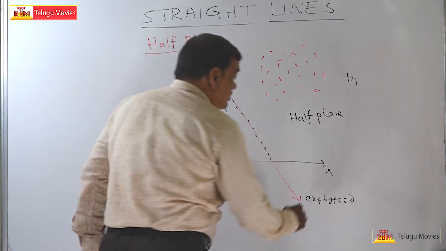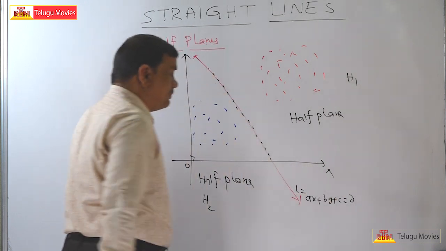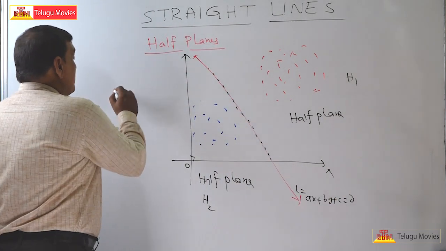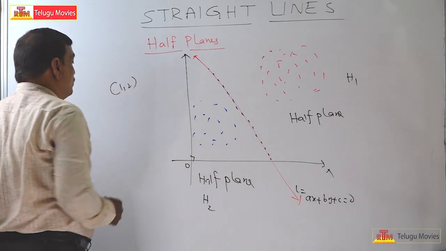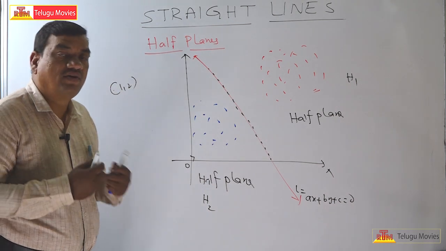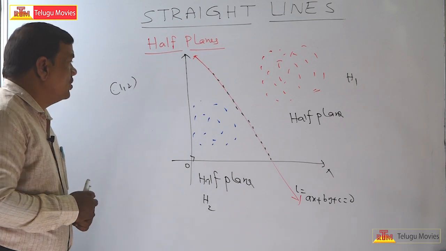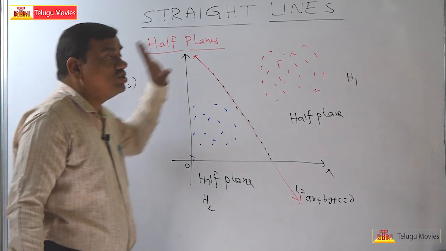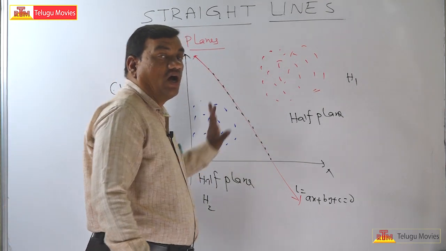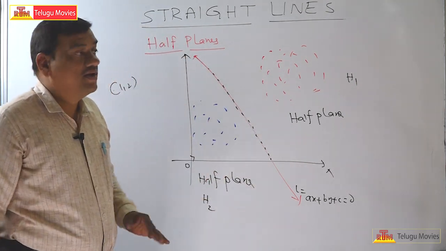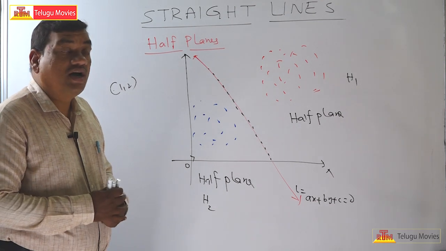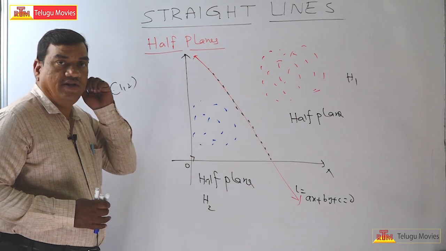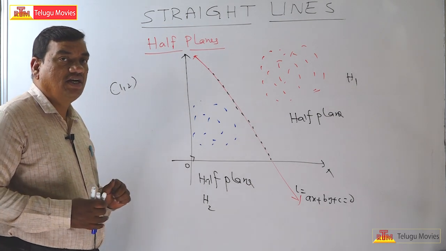So the line equation is given: L is equal to ax plus by plus c is equal to 0. Suppose I am given a point 1 comma 2. Then how do we say which half plane this 1 comma 2 belongs to? And another question is, what is the ratio in which the line divides by these half planes? Let us see those concepts.